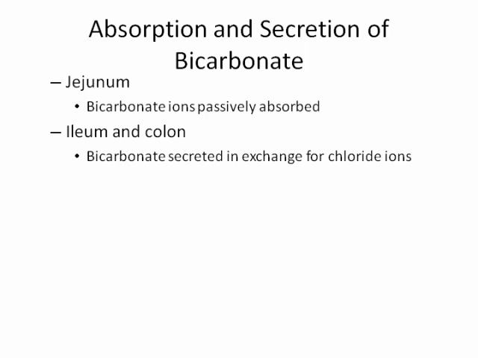And we talked about bicarbonate being secreted as a way of helping to protect the lining of the stomach from the acid environment, as well as in the small intestine to help neutralize the acidity. And I mentioned in passing in a previous material that the bicarbonate is actually reabsorbed as a way of recirculating it. So in the jejunum, the bicarbonate is absorbed passively. And in the ileum and the colon, it is secreted in exchange for chloride ions. So again, it is both absorbed and secreted within the lower portion of the GI tract.